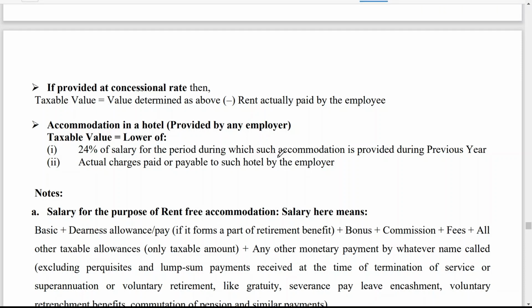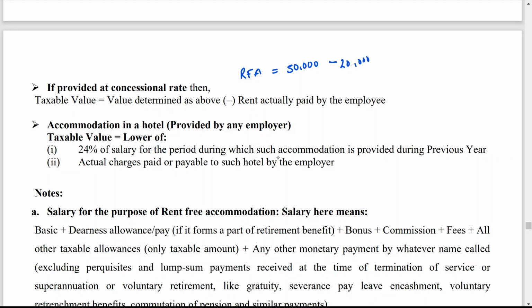If provided at a concessional rate, that means if the employer is taking something in return from the employee, let us say taxable value is equal to the value determined as above minus rent actually paid by the employee. Now, according to our calculation, we have found the rent free accommodation value is 50,000, let us say. But now for providing this facility, the employer is charging 20,000 to the employee per year.